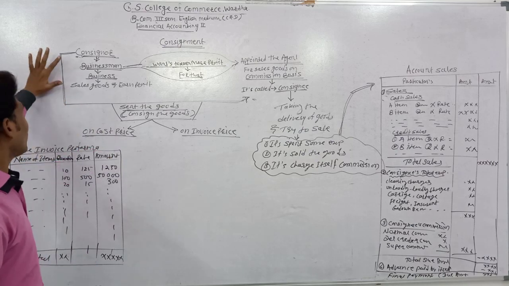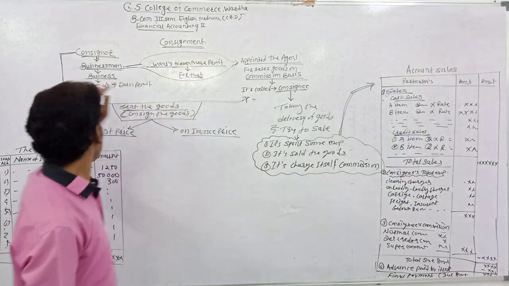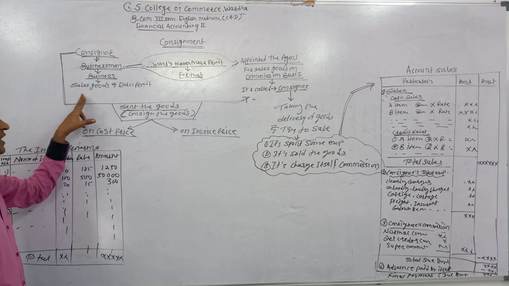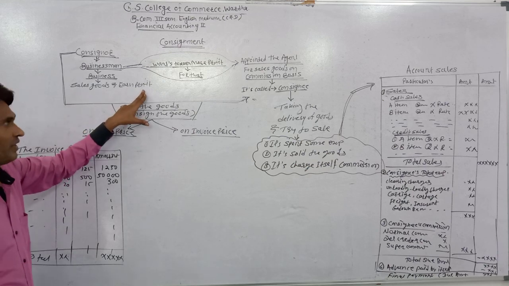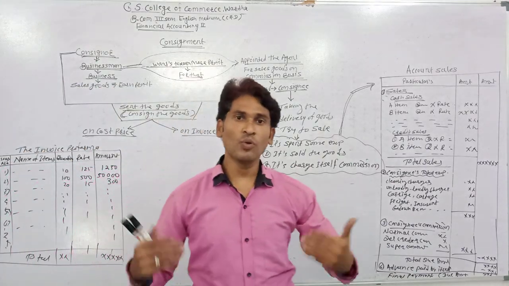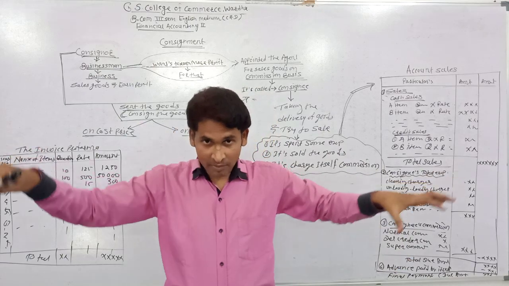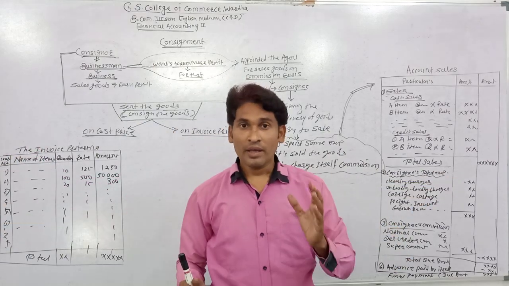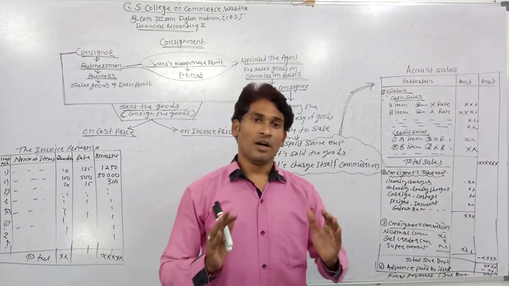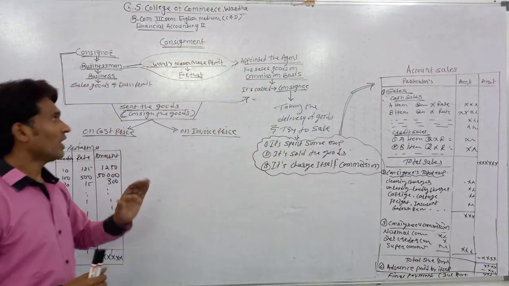Consignment. There are two main parties. The first one is the consignor and the second one is the consignee. The consignor is a businessman whose business is to sell goods and earn profit. But he has one shop and sells goods only to customers who come from a particular area. The main aim of a businessman is to earn more and more profit, and he won't earn more profit from another area.